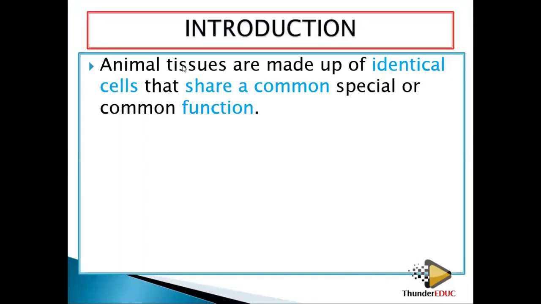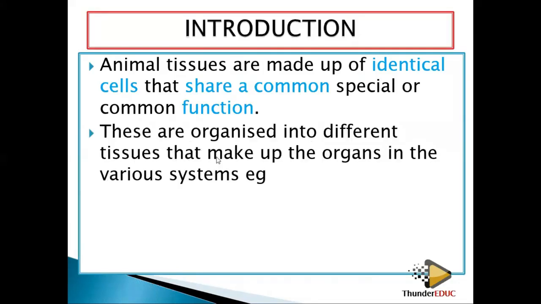When you talk about animal tissues, you are talking about cells which share a common function. It should be either special or a common function. If it is for protection, it's for protection. If it is for absorption, it's for absorption. If it is for secretion, it's for secretion. You'll find there are so many cells performing that specific function. These are organized in different tissues that make up organisms in the various systems.